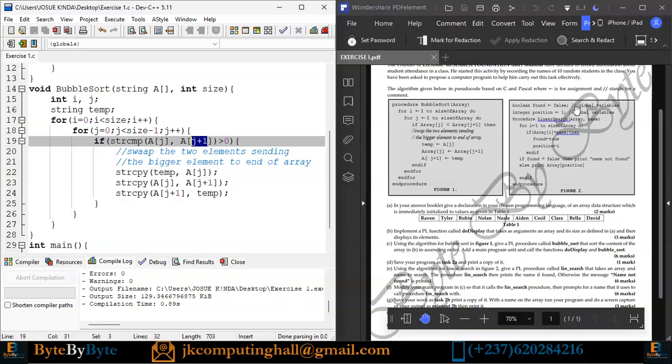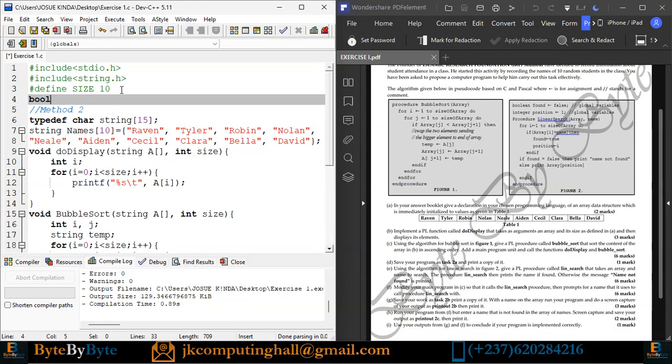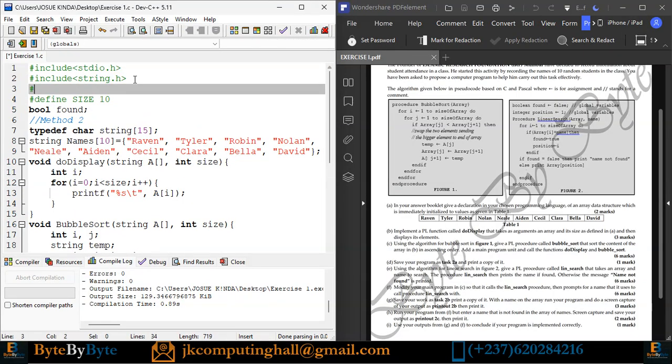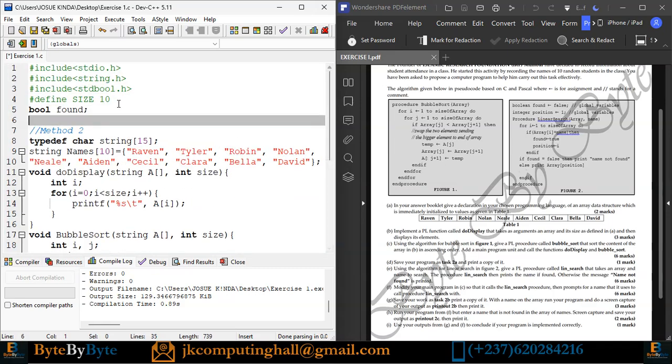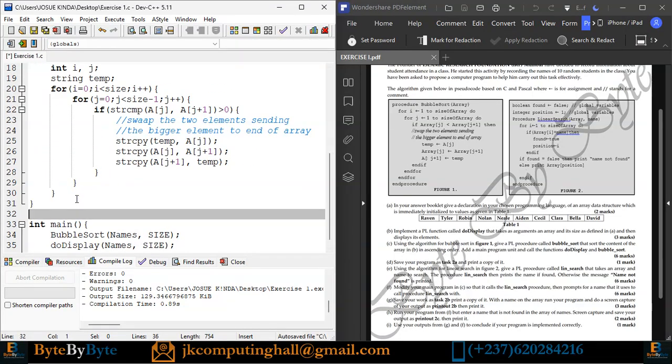First of all, you see that we have two global variables, found, which is false. So I have bool found, and in order to use bool, I need the library stdbool.h. So I have bool found, which is a global variable. I also have position. Remember that global variable means that they are not declared in any of the subroutines, be it the int main, be it do display, and so on. Now I have my procedure lin search. Since it does not return something, it's a void.